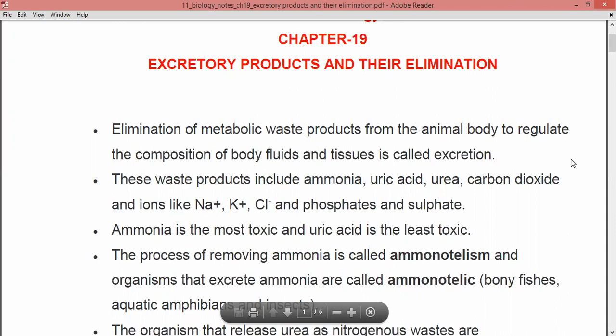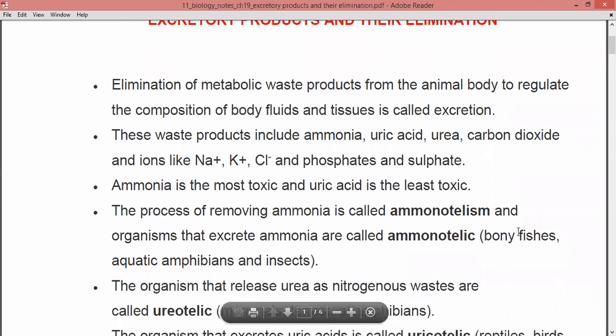Now the process of removing ammonia is called ammonotelism, right? So this can be asked in an MCQ or short question: what is ammonotelism and what are ammonotelic organisms? The process through which ammonia is released or removed is known as ammonotelism, and the organisms which excrete ammonia from their body are known as ammonotelic organisms.